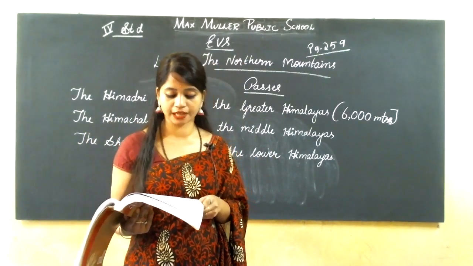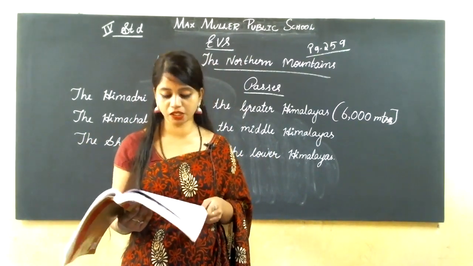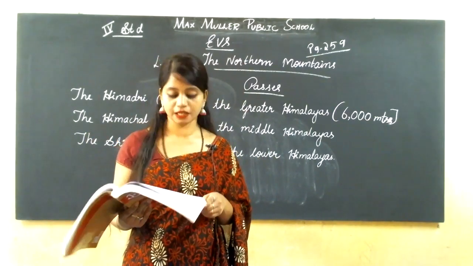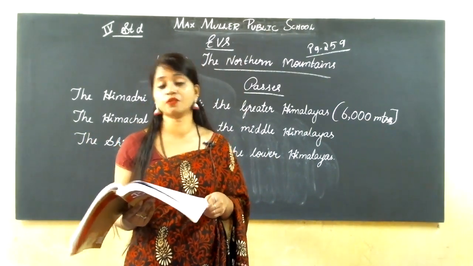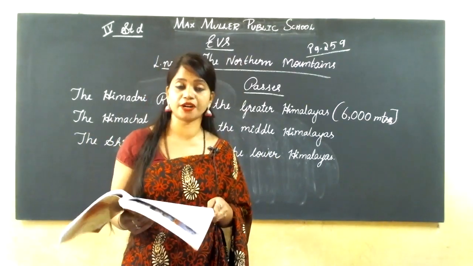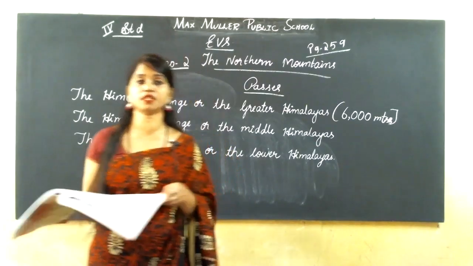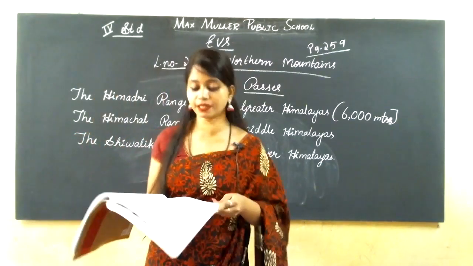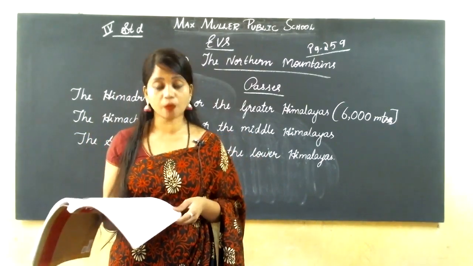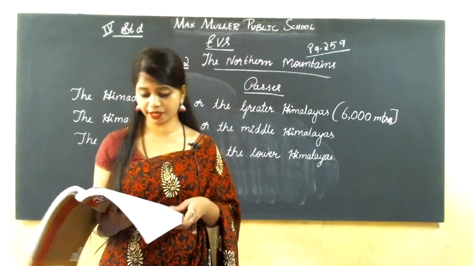In the northeast are the Purvanchal ranges, which are not very high and are covered with thick forest.